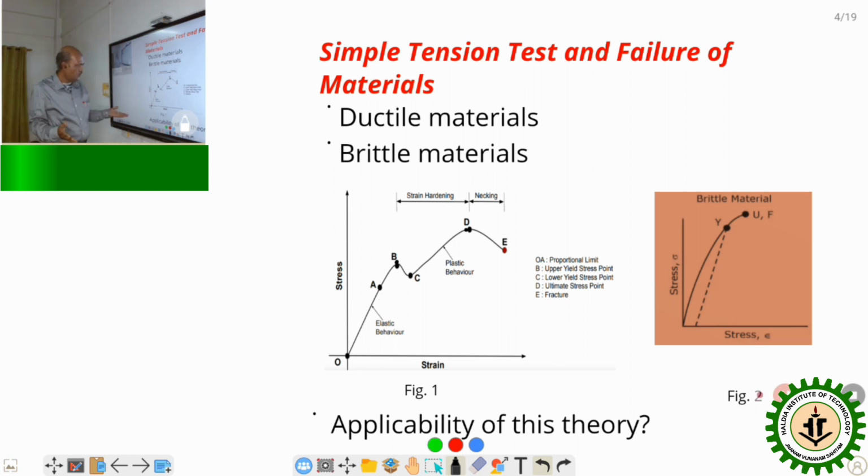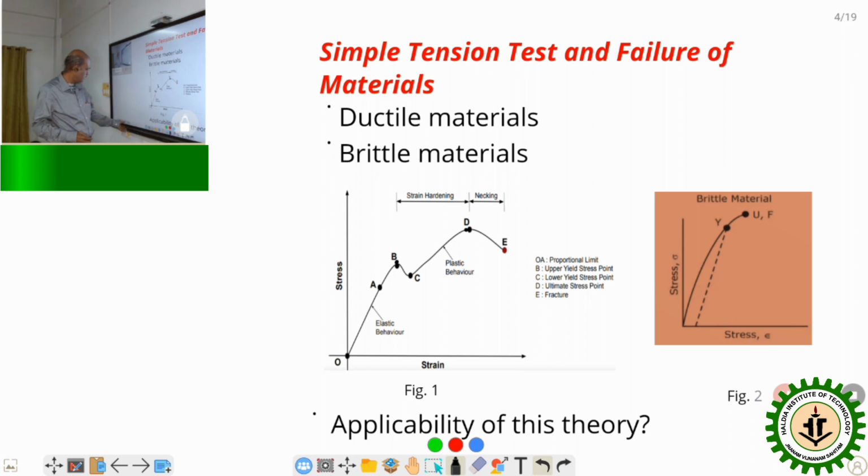Now, if the material under load is a ductile body, then we will consider sigma y as the failure criterion, or for designing we are considering sigma y as the strength value. And for brittle body, we are taking sigma ut as the strength of the brittle body. And after that, we are calculating the allowable stresses. Allowable stress is obtained by sigma y divided by factor of safety. Similarly, for brittle body, sigma ut by factor of safety. That is, for designing purposes, we are using this.